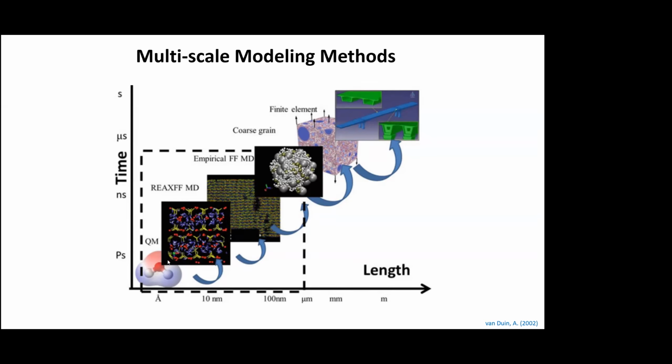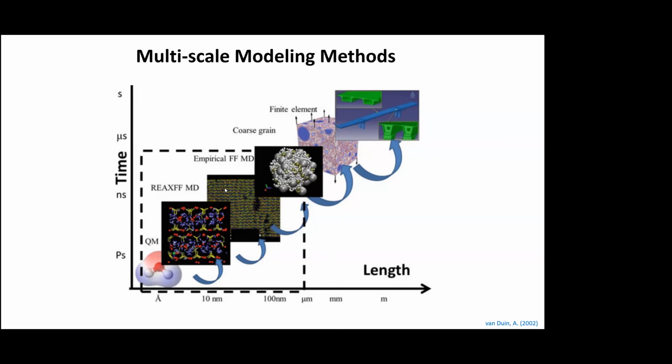You're solving the Schrodinger equation. And then the higher level, now this is at the angstrom and picosecond levels. At the higher levels, you have the molecular dynamics with reactions, right? And further up, you have the molecular dynamics wherein you're looking at the force field based molecular dynamics, right?